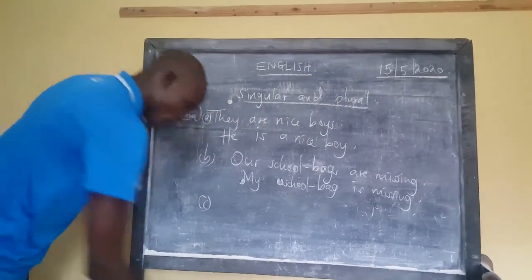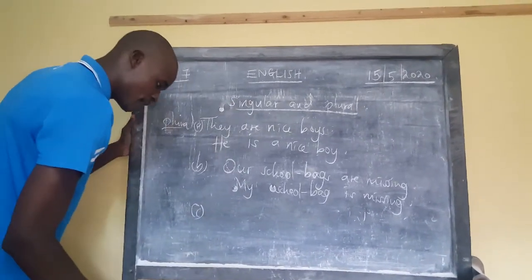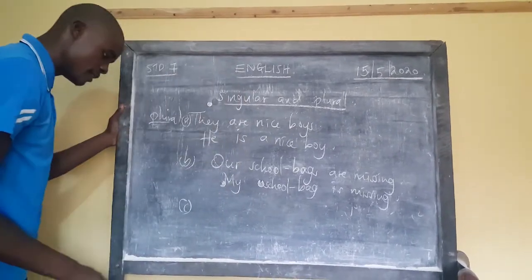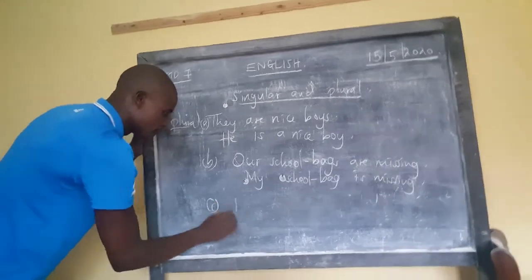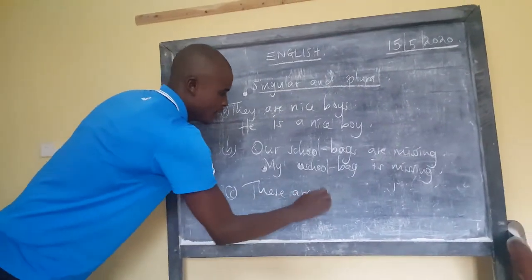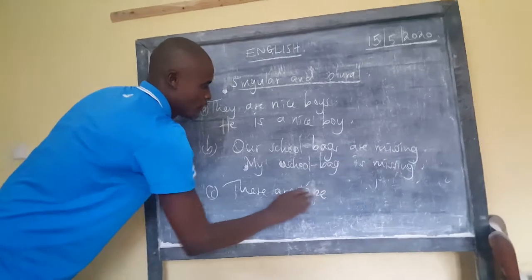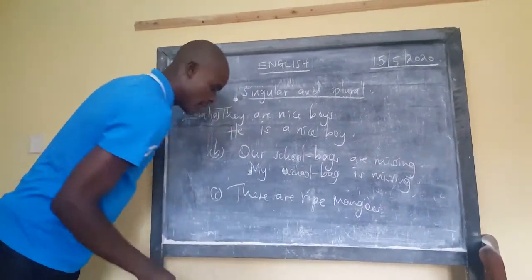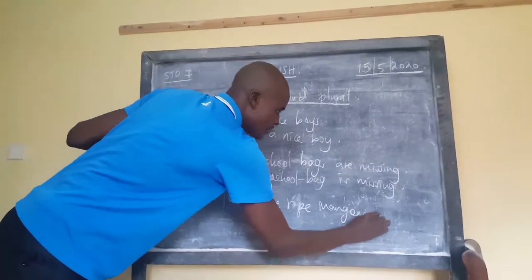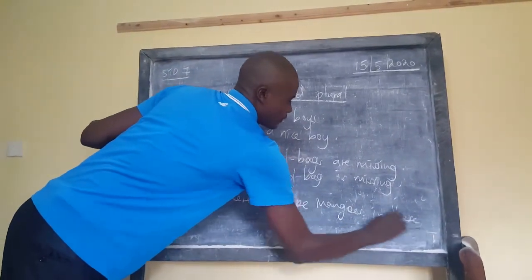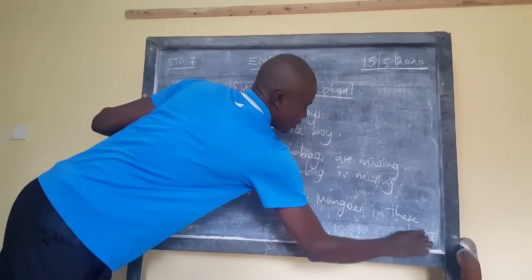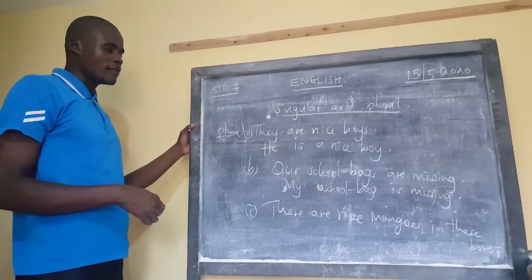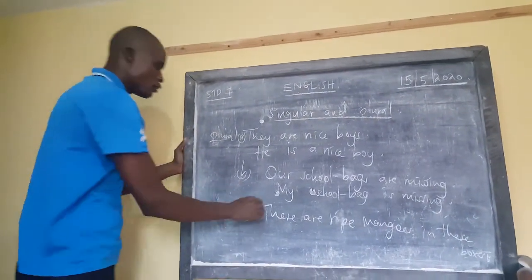C. We have: there are ripe mangoes in these boxes. There are ripe mangoes in these boxes. Lana, this is a bit long, but we will go slowly to get the answer.